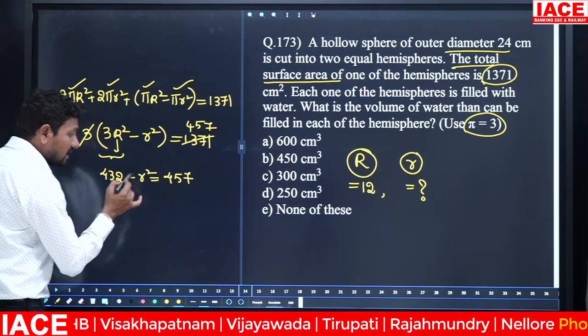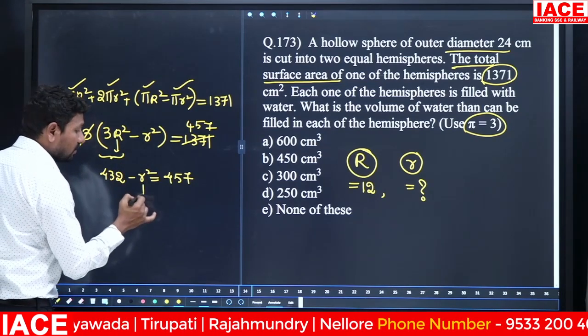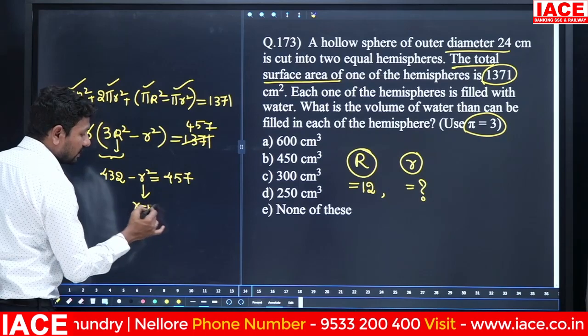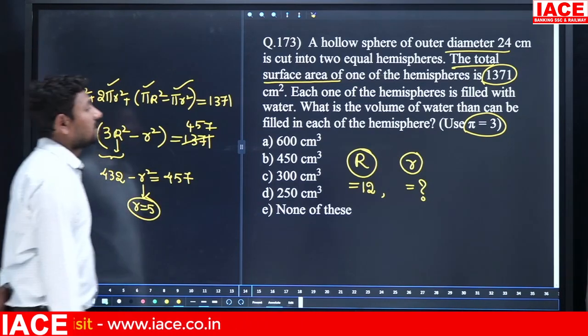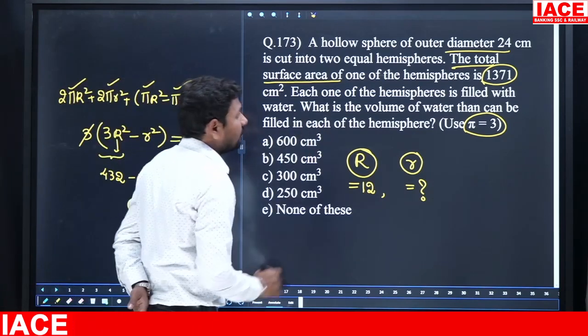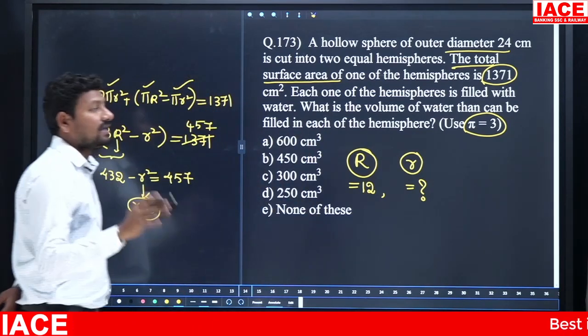The difference is 25, which means the difference is R square. R square is equal to 25, so R is equal to what is the value from here? 5. Smaller radius, you know that. Now the question is, what is the volume of water that can be filled in each of the hemispheres?